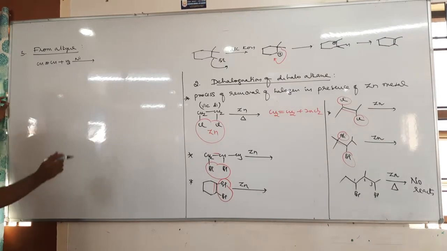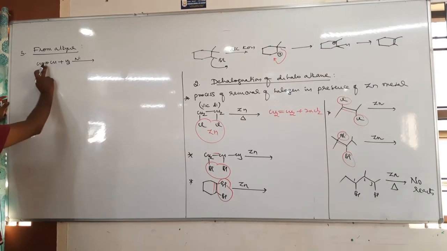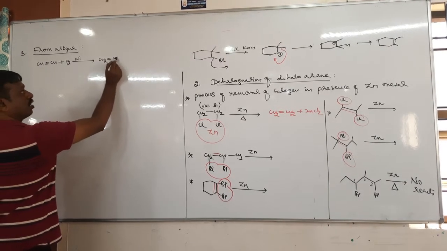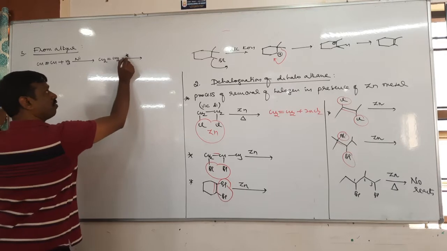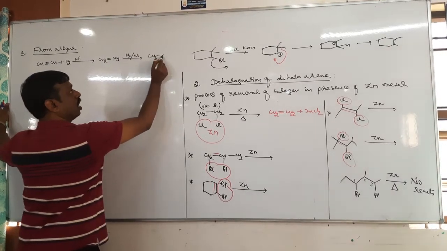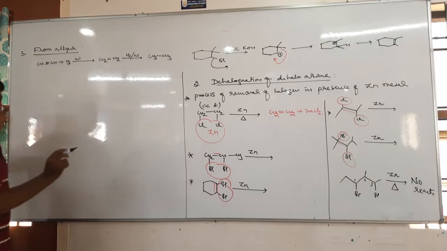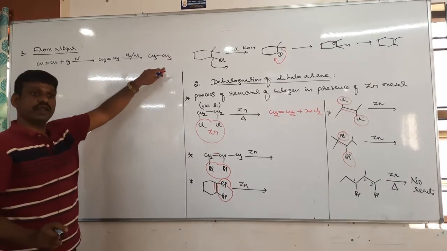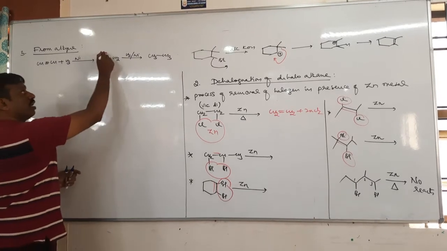What do you get? Tell me. Alkyne converts into alkene. This alkene again further reacts with hydrogen, nickel catalyst. It forms what? Alkane. Now the question is, alkyne gives alkene, alkene gives alkane, but we want to prepare only alkene, not alkane.